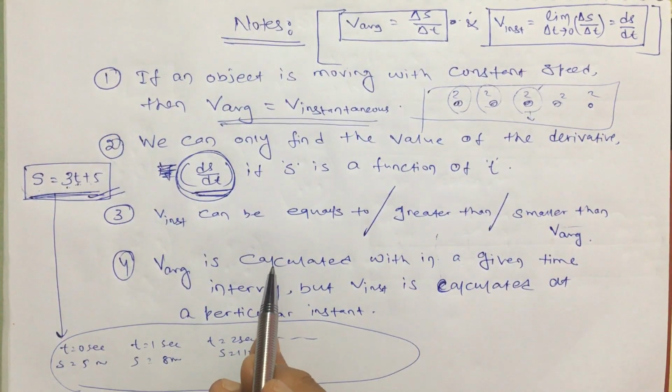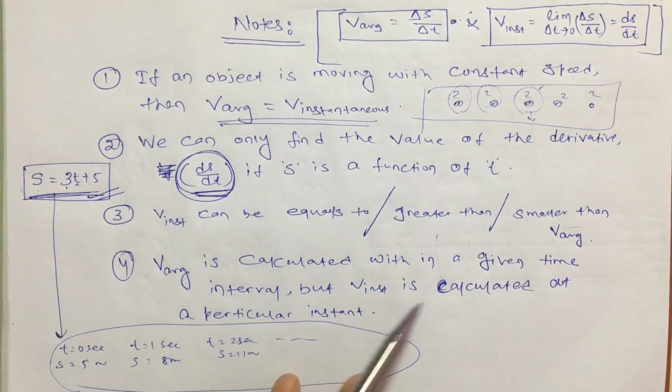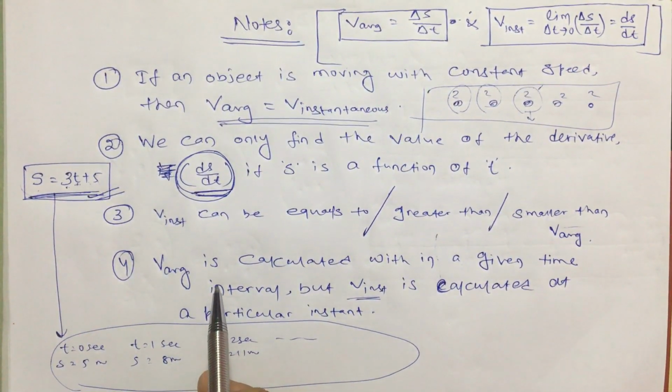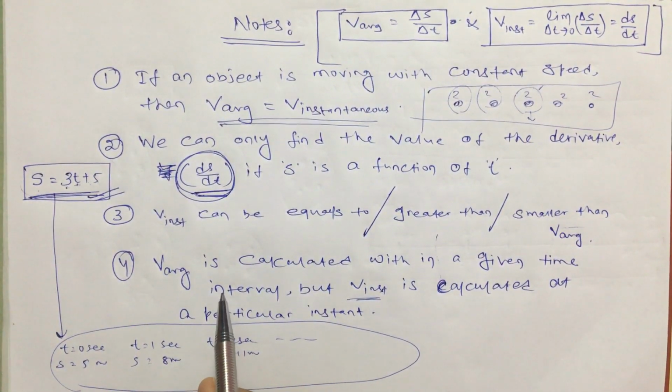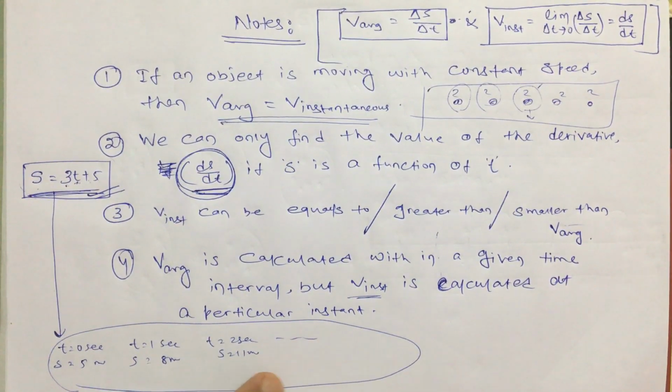But for instantaneous speed, if somewhere it is asked, calculate the speed at 3 second, and it is not mentioned whether average or instantaneous, then you have to understand that at that instant you can only calculate the instantaneous speed, not the average speed. So whenever it is asked, calculate the speed between 3 to 5 seconds, you have to understand it is asking about the average speed. Whenever it is asked, calculate the speed at 4 seconds, you have to understand that it is asking about the instantaneous speed. Okay, so that is all.